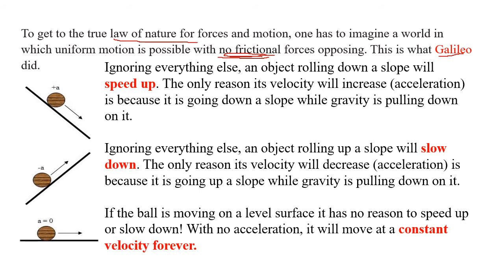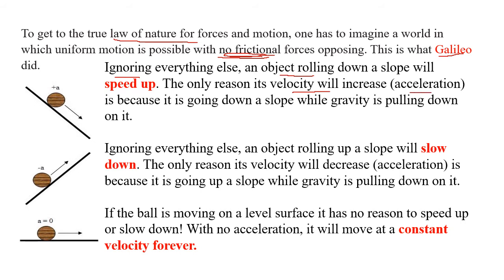Now let us ignore the frictional force. Ignoring everything else right now, an object rolling down a slope will speed up. We know that when an object is rolling down a slope, the speed is increasing. Why? The velocity is increasing because there is an acceleration. And who is causing the acceleration?